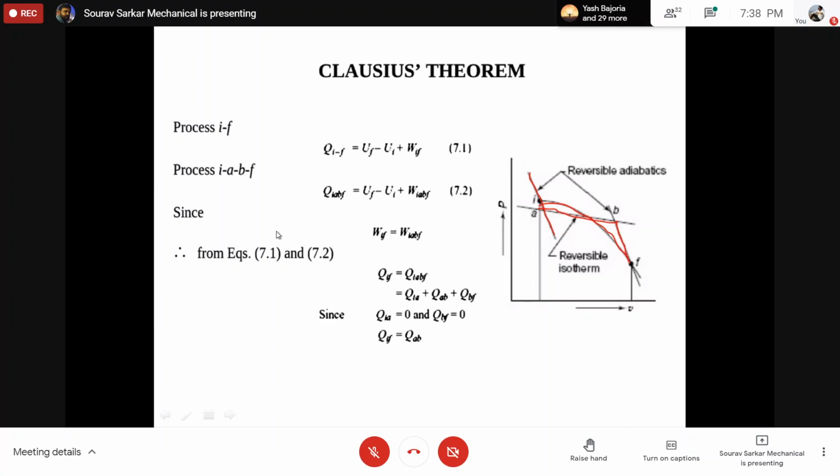So we can replace any reversible process by these three processes, and we designed them in such a manner that the heat transfer and the work transfer during that process are similar to the previous one. So this was the Clausius theorem.